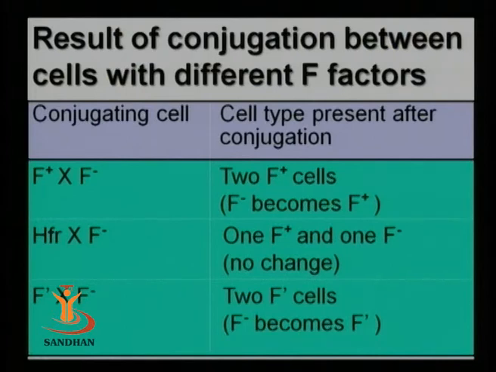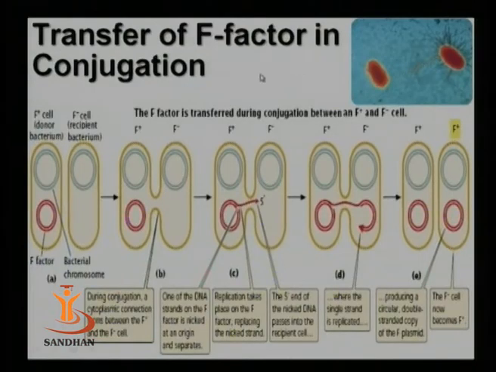Whenever interactions occur between these two, that is F plus and F minus, usually the F minus cell becomes F plus. While in the case of HFR and F minus, F plus is transferred along with the host chromosome. While in the case of F prime and F minus, the F minus cell usually becomes F plus, but a little chromosome of the host is also transferred into F minus. Now, this is how the transfer actually takes place during conjugation.